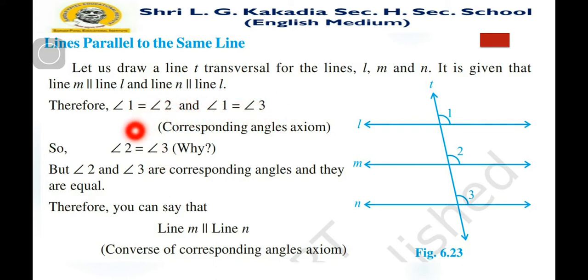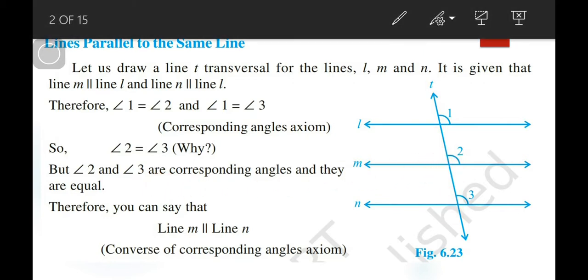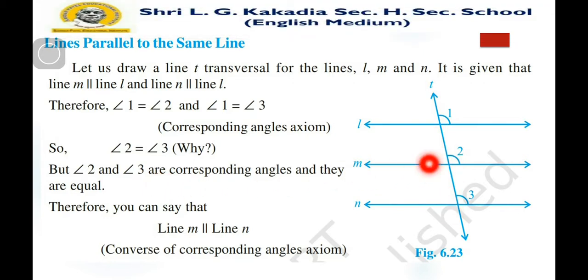Angle 2 and angle 3 are corresponding angles and they are equal, with T as the transversal. Therefore, line M is parallel to line N, by the converse of the corresponding angles axiom.